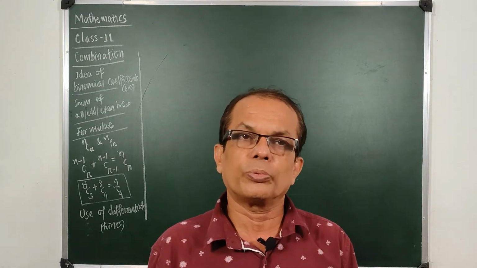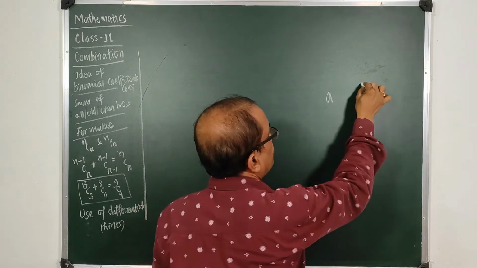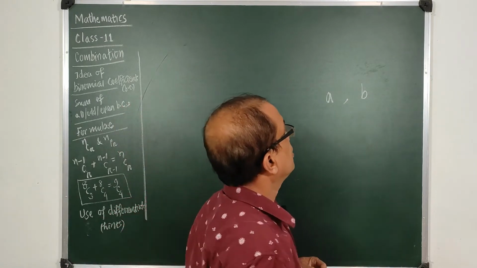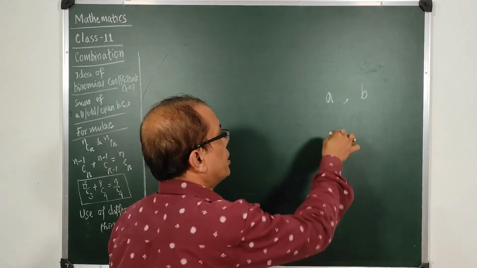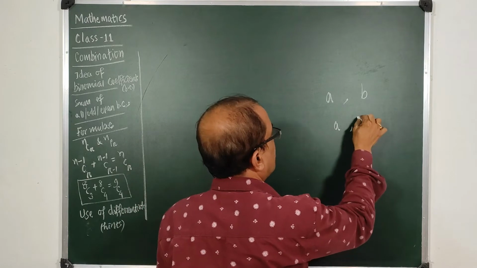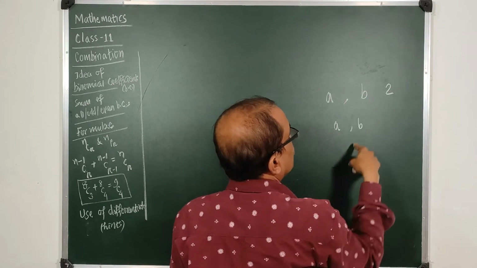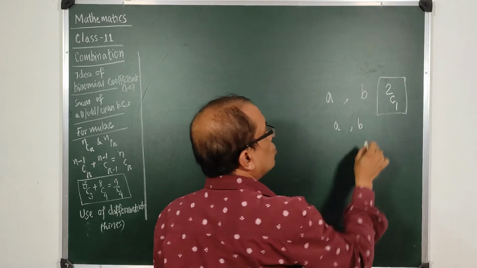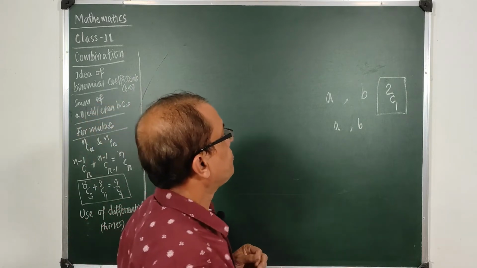What is the order of the things? Suppose I am taking A and B. I have two things at hand and I am to take one at a time. So I can take A or B. There are two ways. So out of the two things, when I take one thing at a time, I call it 2C1, or combination of two things taking one at a time.